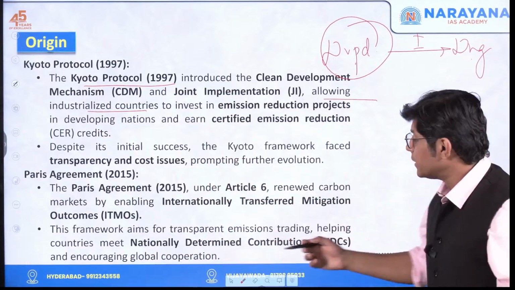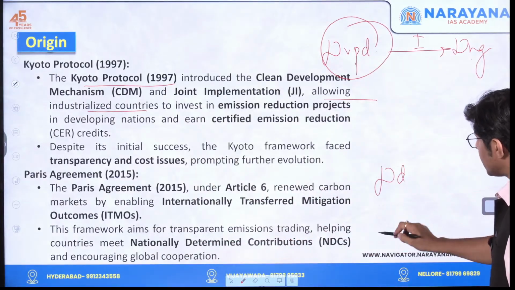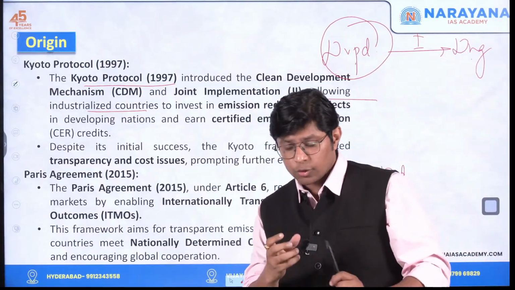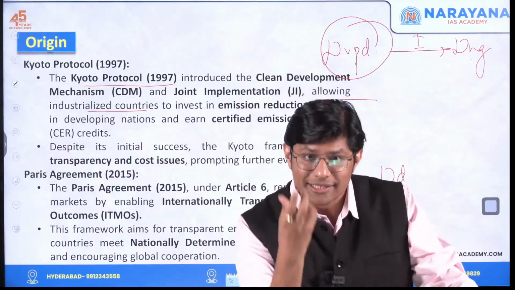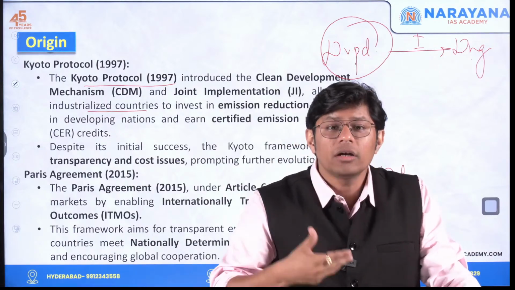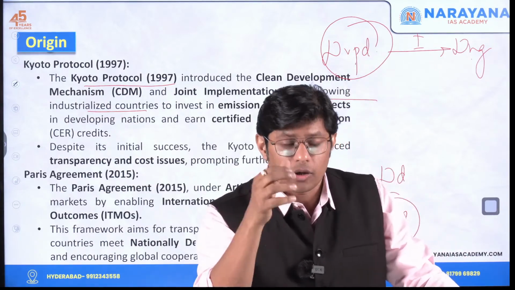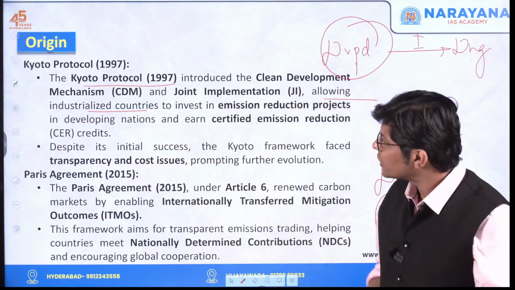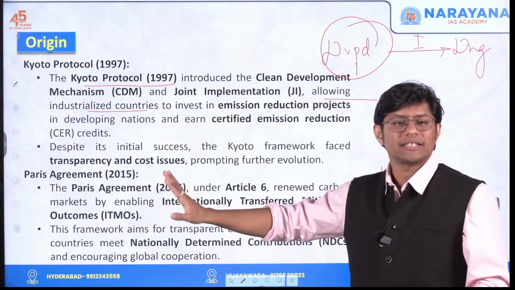In Paris Agreement, both the developed as well as the developing country like India can earn carbon credits by focusing on projects which are relying on renewable energy, or let's say clean source of energy. Simple. This is the difference between Kyoto Protocol and Paris Agreement.